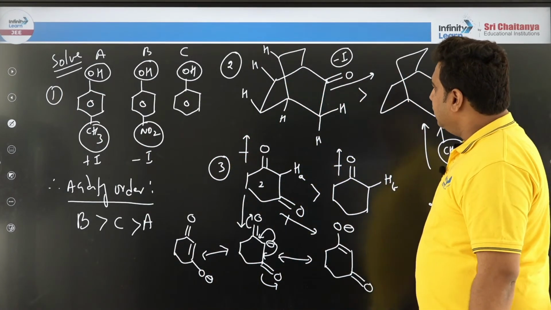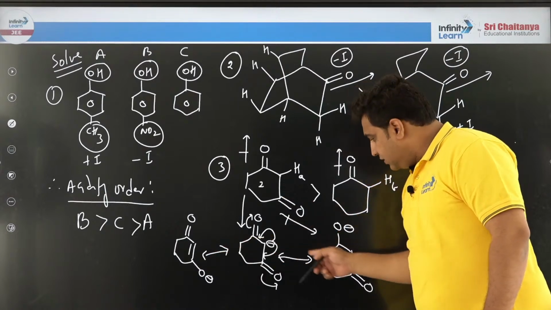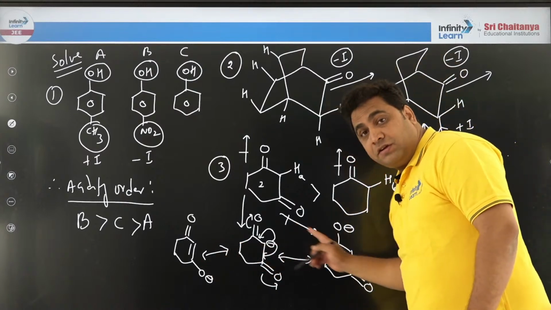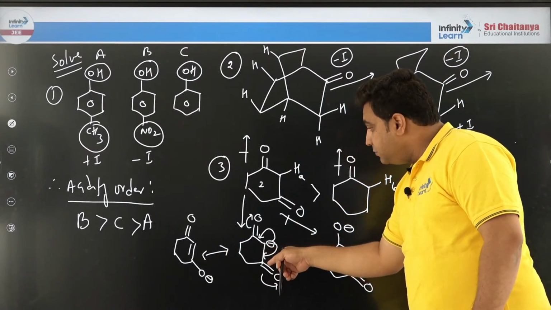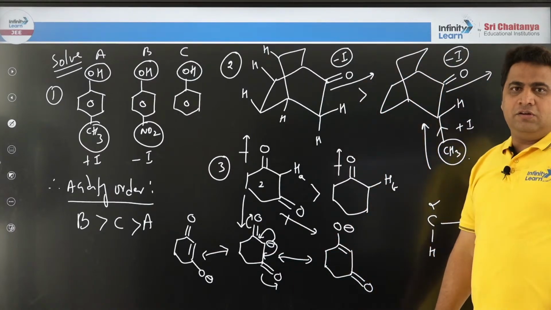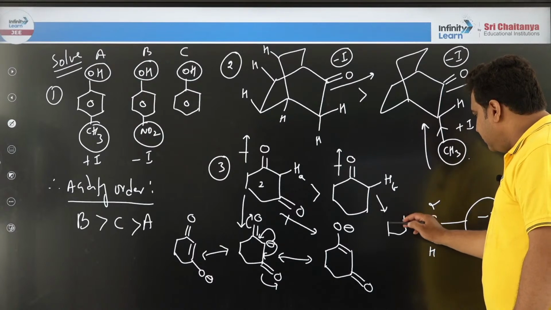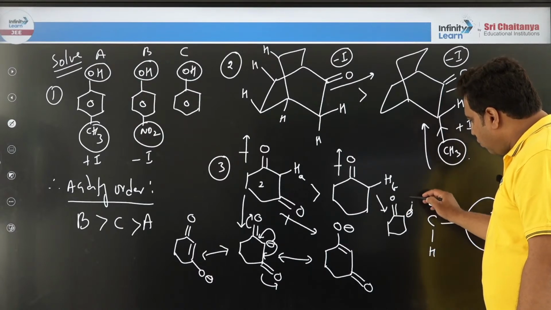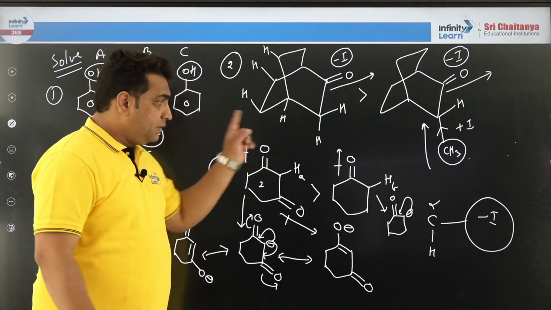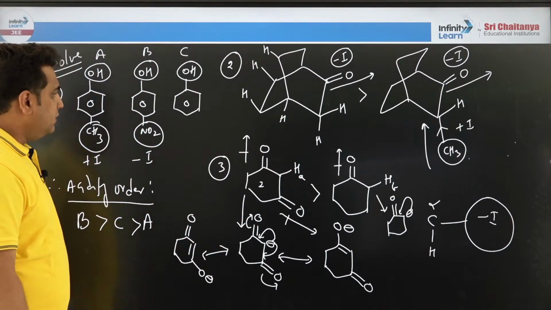So please write this down somewhere. Here you can see, it is stabilized by two different resonating structures. Actually both are the same. And we know that identical resonating structures are more stable. That means this compound is very, very stabilized by the resonance effect. But this cannot. You will say, no sir, you are saying wrong, this also can. Yes, this can, but only from one side. This can leave the proton and stabilize only from one side, but this can stabilize from two sides. So this has more resonance. That is why this is more acidic. Now we will go for some more examples.